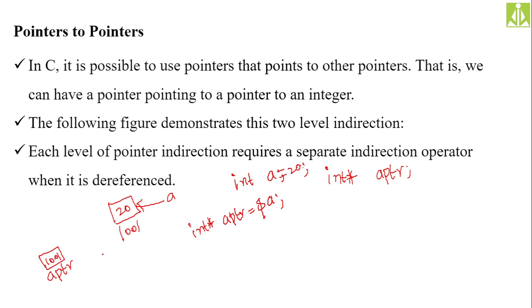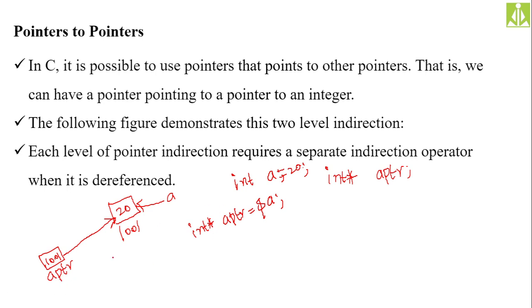So aptr will point to a. If you want a pointer to this pointer, aptr, then you need a pointer to this pointer.